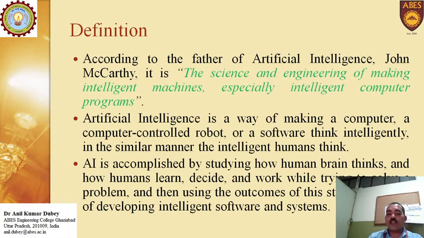Artificial intelligence is a way of making a computer-controlled robot or a software think intelligently, in a similar manner to how an intelligent human thinks. AI is composed by studying how human brains think and how humans learn, decide, and work while trying to solve a problem, and then using the outcomes of this study as a basis for developing intelligent software and systems.